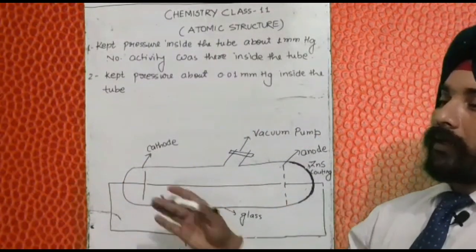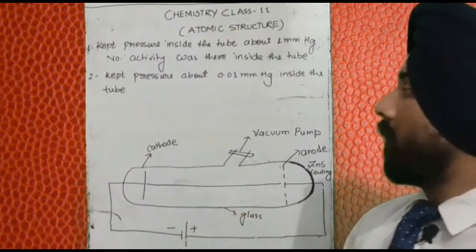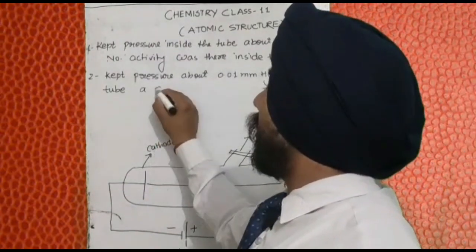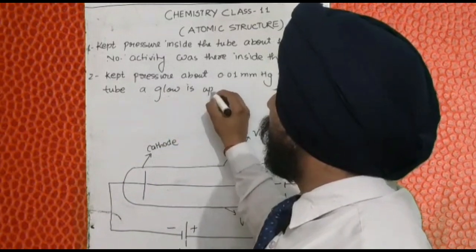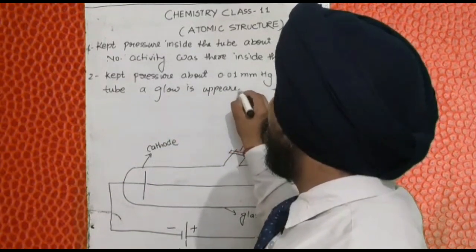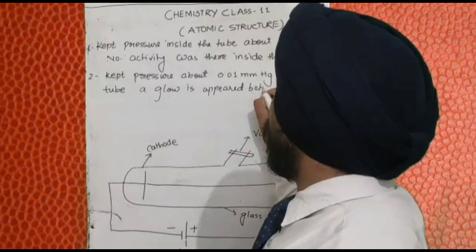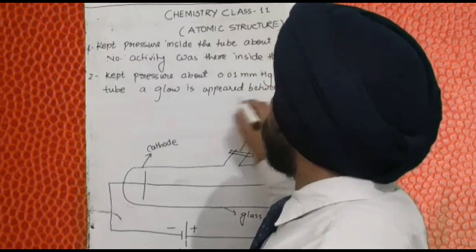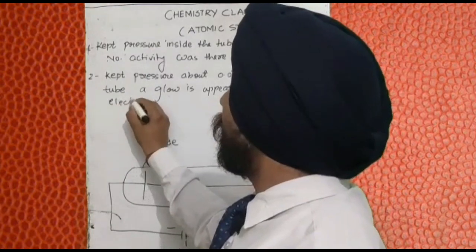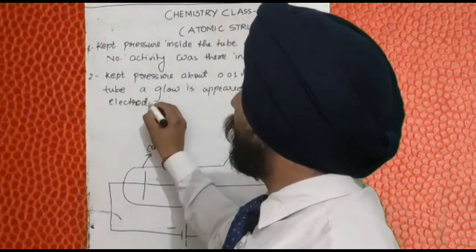Between these two electrodes some glow appeared.